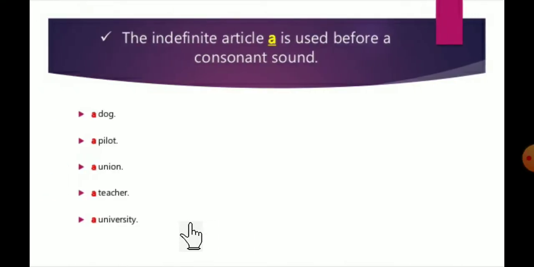A is used before a consonant sound word. Which are the consonants? See here, A, E, I, O, U are the five vowels, and all the remaining are consonants. So with a consonant sound we use a, like a dog, a pilot, a union, a teacher, a university. See these. Got it?